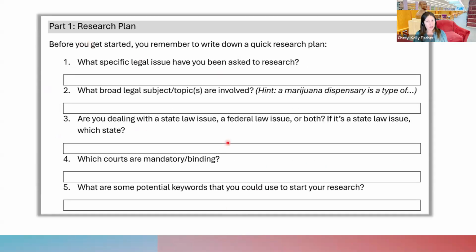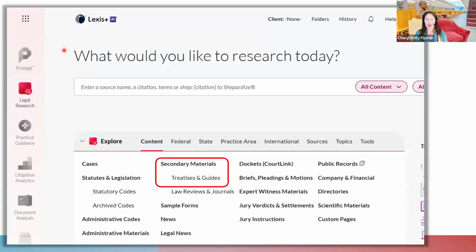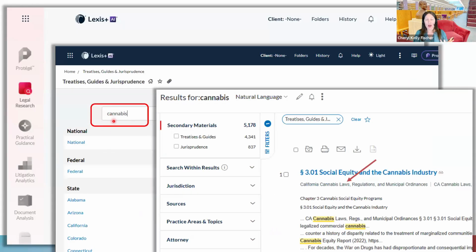So you'll fill out a quick research plan, and then you're going to conduct some regulatory research in Lexis. You're going to start with a secondary source, and to get you going really quickly on question 6, I want to go through that before I end this video. So you would log into Lexis. You'd go to secondary materials, treatises and guides, and then our legal area here is cannabis. It's its own legal topic.